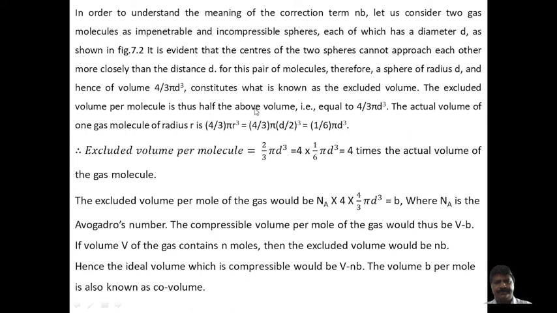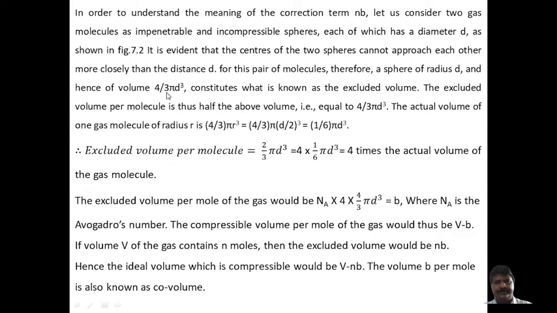This distance cannot be made smaller or larger. If it were larger, no attraction would take place. If they get closer, repulsion takes place, and the distance becomes fixed for this pair of molecules.